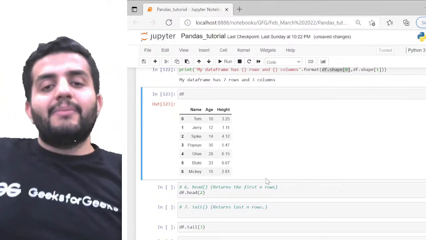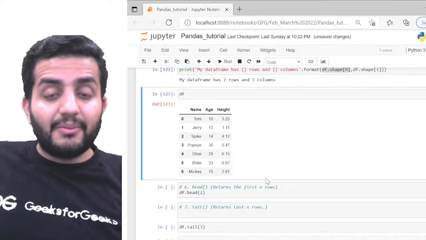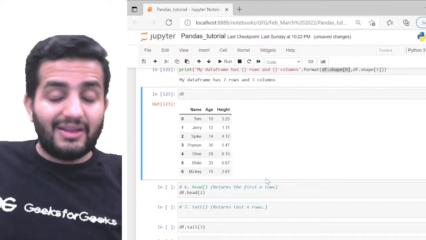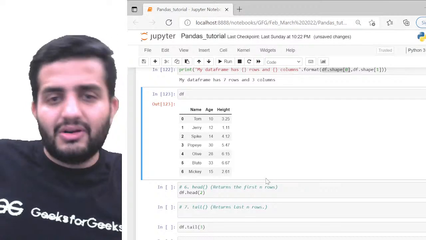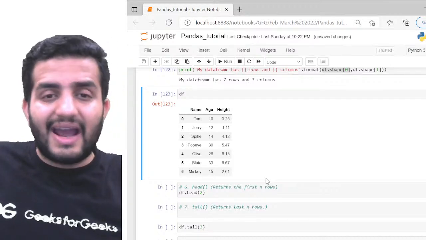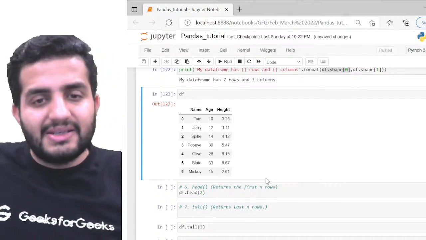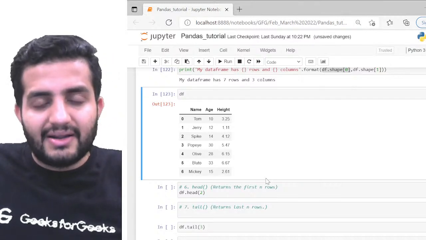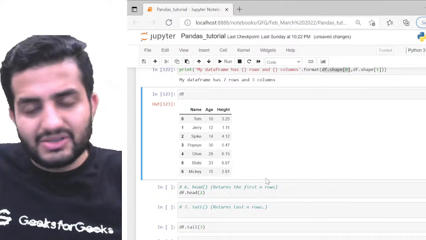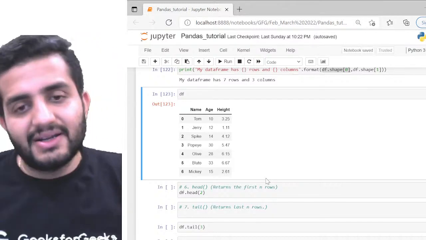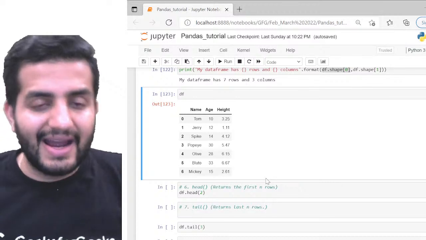But what if my data frame is bigger? The number of rows are more, maybe 1,000 or 10,000 or 1 lakh. I cannot simply look at the entire data. If I do print df, it's impossible to look at the entire data just by visually seeing all the elements. It's not possible. So for that reason, I have two functions here, head and tail.